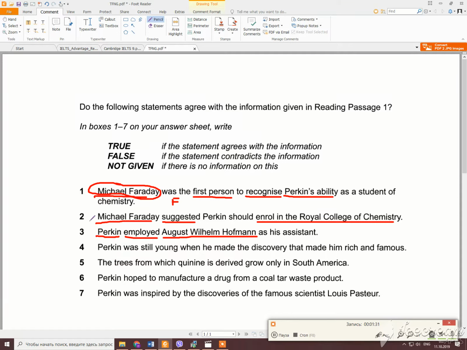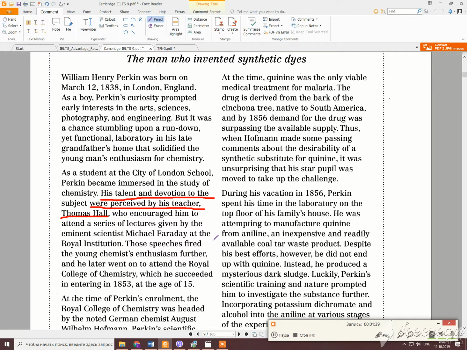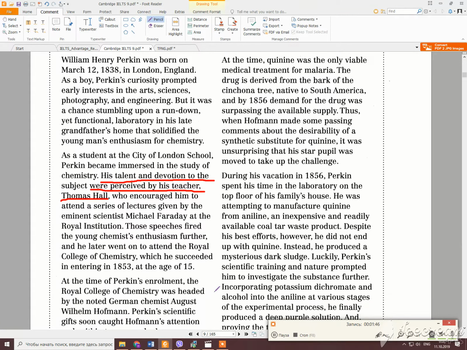Okay. Now I'm going to be looking for the Royal College of Chemistry and who suggested Perkin to enroll there. I'm going back here and I continue reading this same paragraph. Okay, so what do we see here?